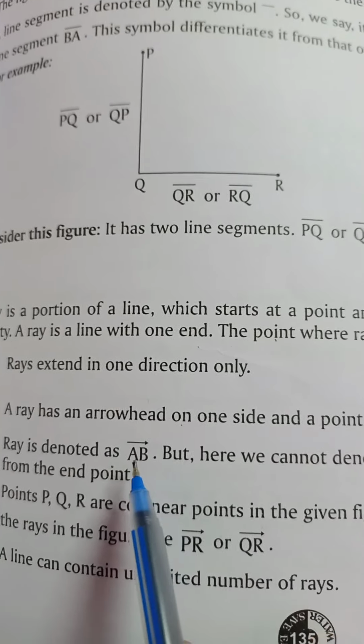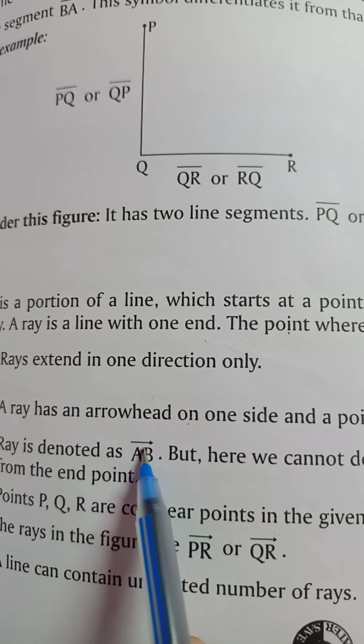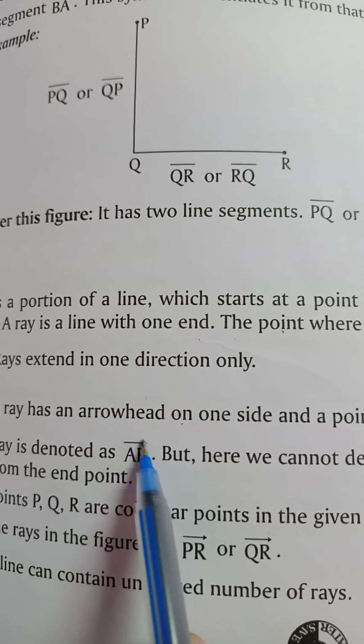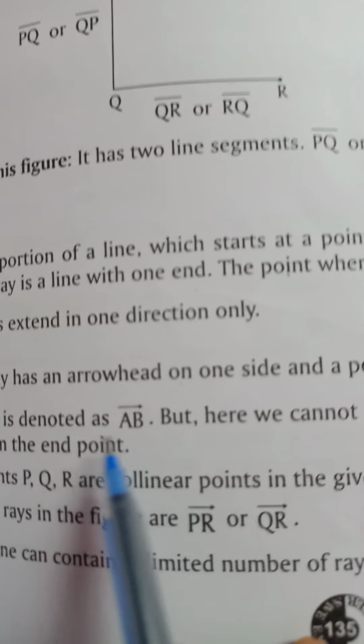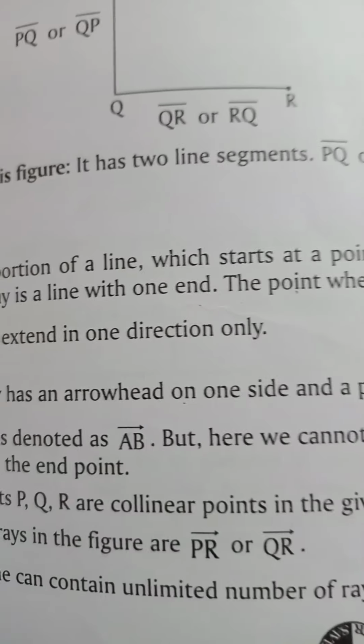So what is the symbol to represent a ray? This is the symbol to represent a ray. एक fixed point और एक तरफ arrow. This is the symbol. How will you write ray AB? You will write AB और ऊपर लगा देंगे आप symbol of ray.